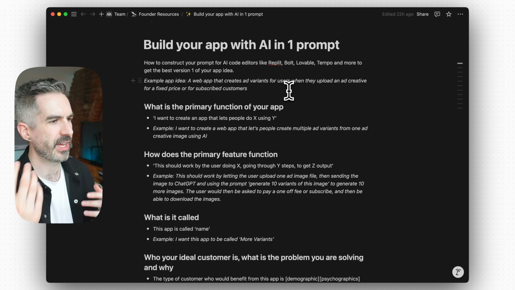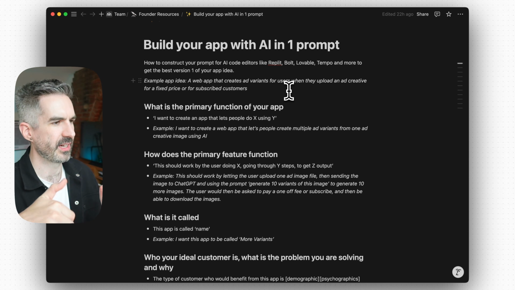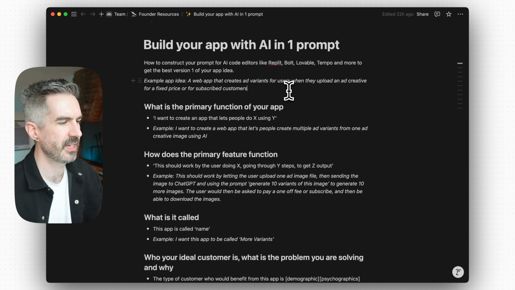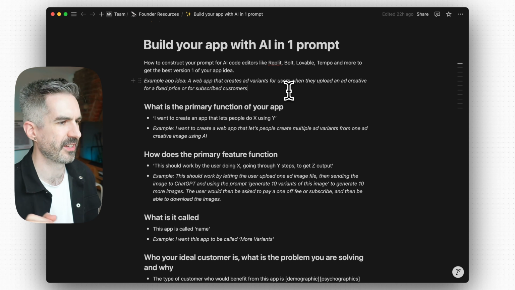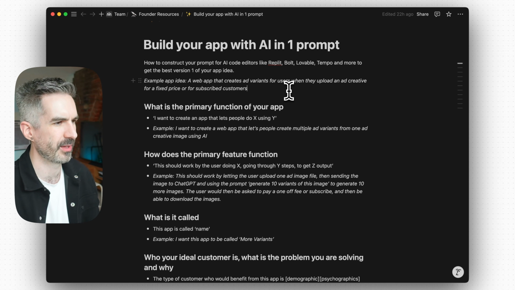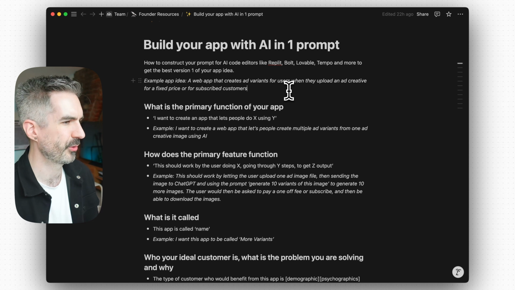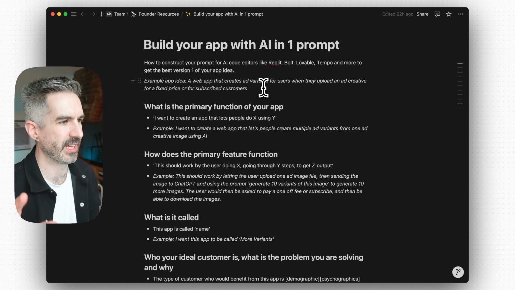So if I'm creating an ad that I want to put on Facebook or Instagram, I do the design of it and then I'm going to put the JPEG into this app, and then it's going to send it off to ChatGPT, and then it's going to send me back different variants of that ad with different creative bits, and maybe I'll add in a prompt in there so that a user can type in, oh, I want to change, just give me 10 different versions of the background or something. So that's the app that I want to create.